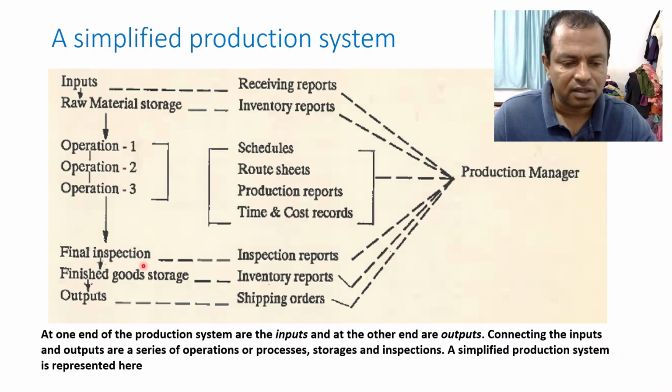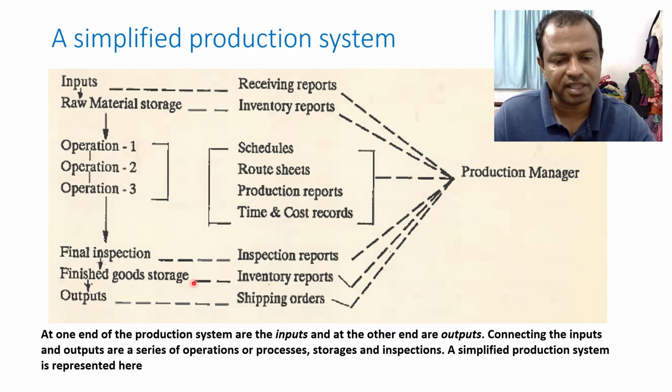And during inspection reports are created. Then again inventory reports, as finished goods are also a part of inventory. Then outputs are shipped. During that, shipping orders are done. So all these are reported to a production manager. So the production manager oversees all these things. The production manager may be an industrial engineer. Okay. So one end of the production system is input, and the other end is output. In between, many things are happening.